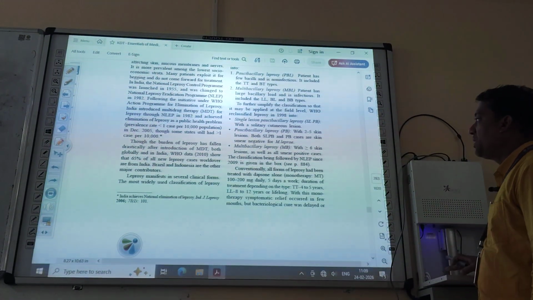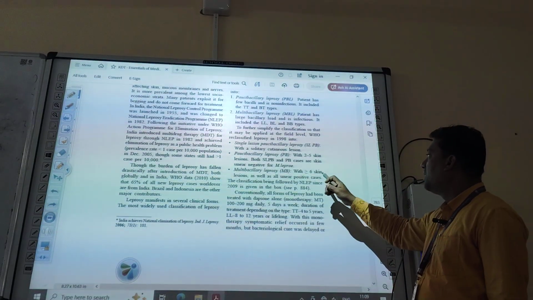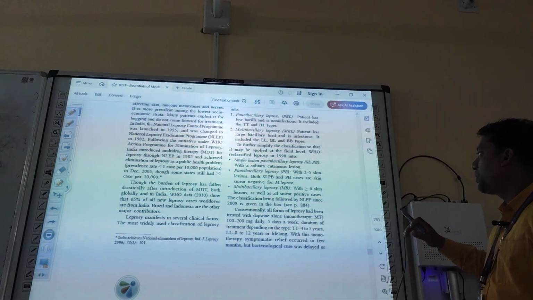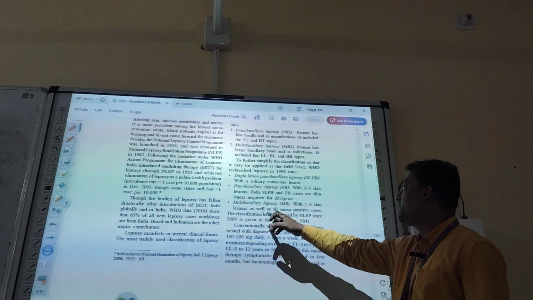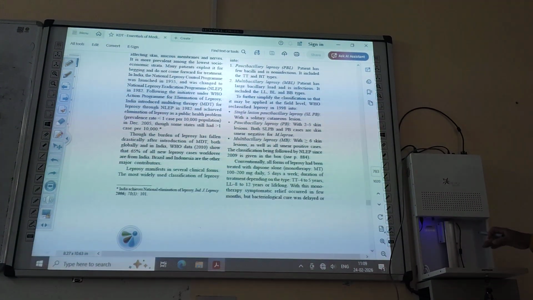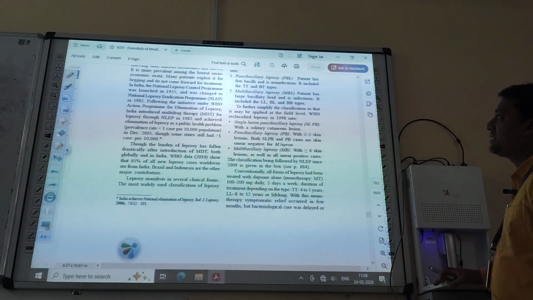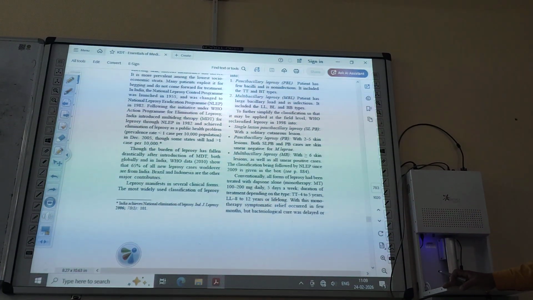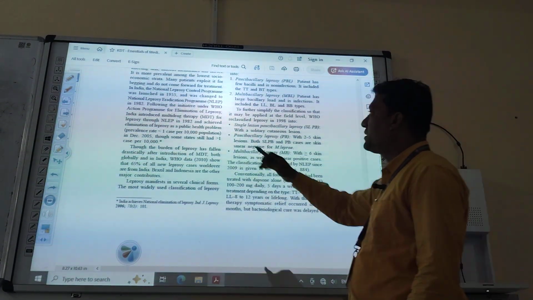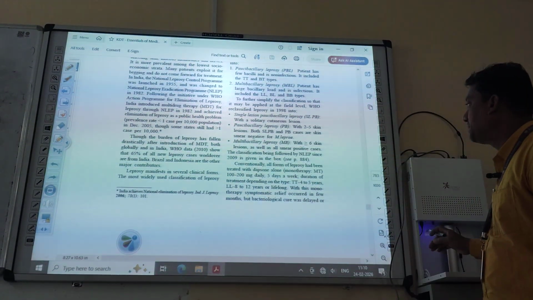Both SLPB and PB cases are skin smear negative for M. lepra. Then multibacillary leprosy, that is MB, with greater than or equal to 6 skin lesions, as well as all smear positive cases. Okay. The classification being followed by NLEP. What is NLEP? National Leprosy Eradication Program. Okay.